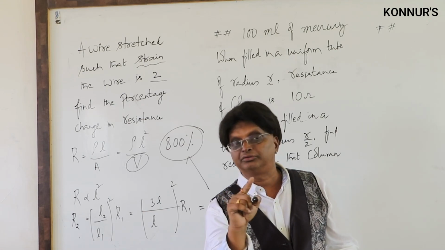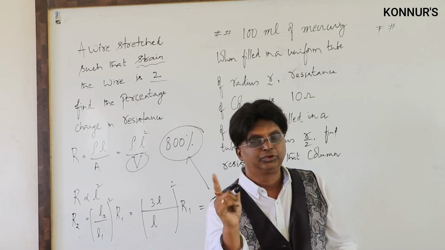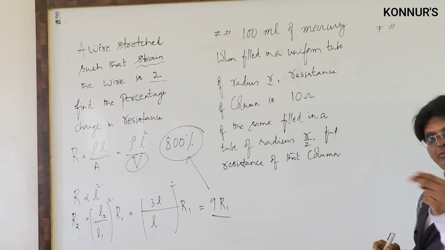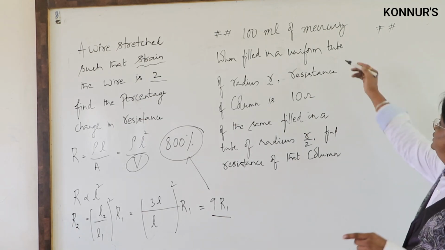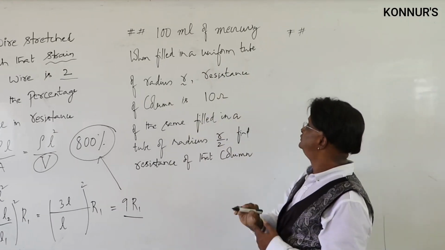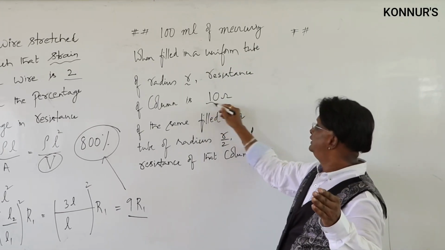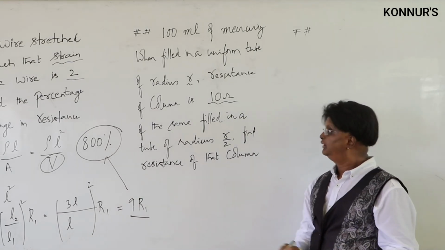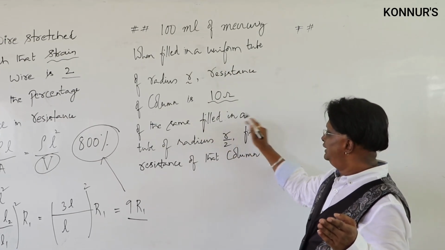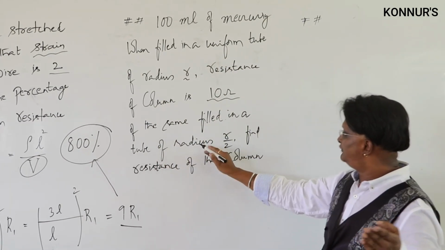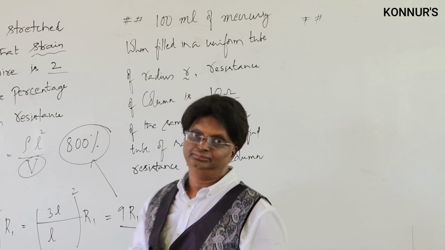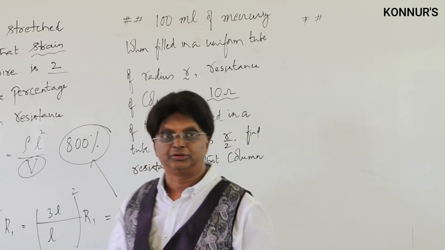Got it? So we use R proportional to L square for a given volume, when there is no change in volume. Suppose, one more example: 100 ml of mercury is filled in a uniform tube of radius R. The resistance of that mercury column, he says, is 10 ohms. Now, the same quantity of mercury is filled in another uniform tube of radius R by 2. Find the resistance of that column. This time again let us use the rule.